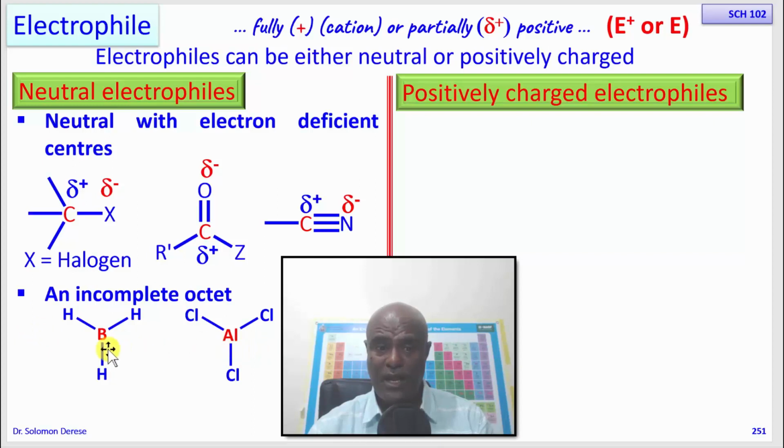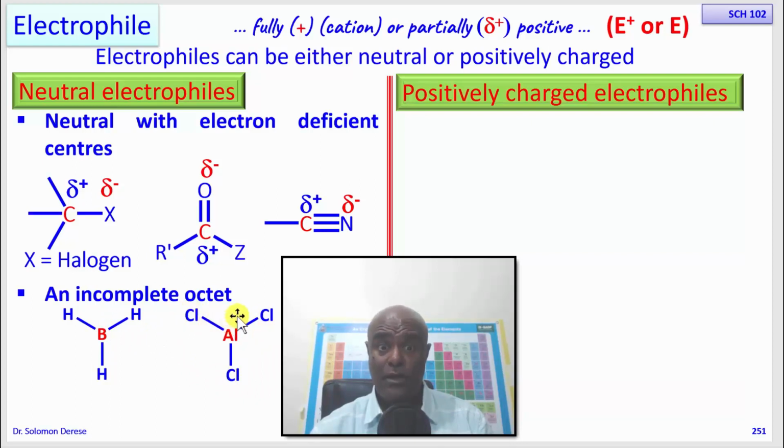The boron and aluminum in here are electrophilic because they have an empty orbital. They will want to add electrons so that they can have an octet of electrons like the other elements in the periodic table. So as a result, boron and aluminum trichloride are electrophiles.